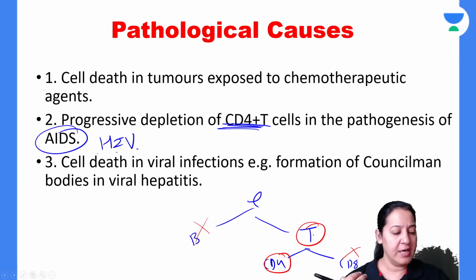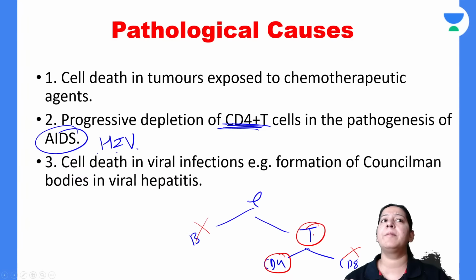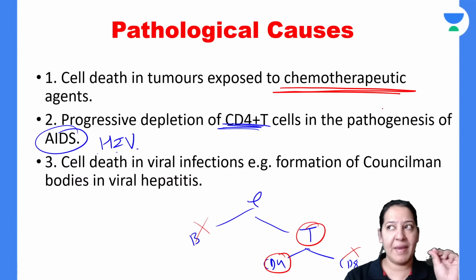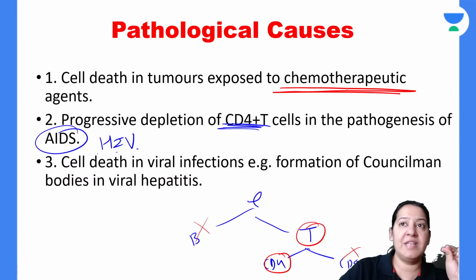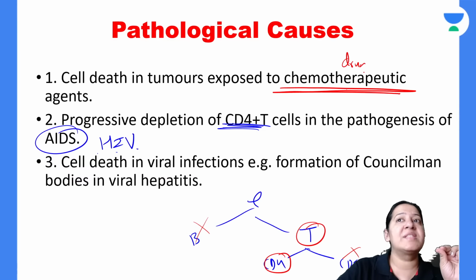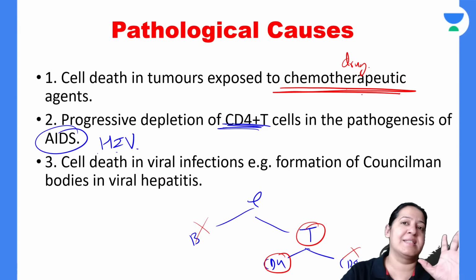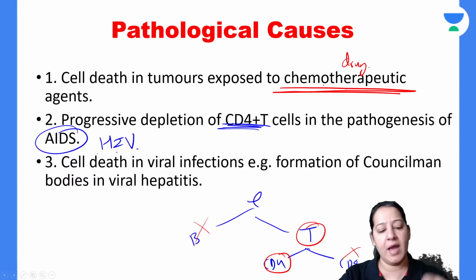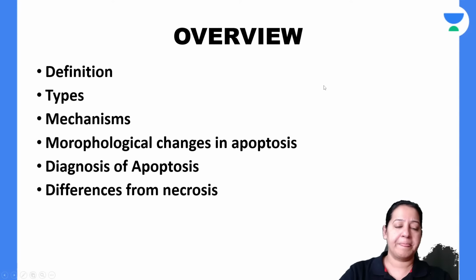Or after that, you can learn it like that during chemotherapy. In cancers, we give chemotherapy, no? So whenever a patient with cancer is given a chemotherapeutic drug, the drug goes inside the body of the patient and kills the cancer cells. How does the chemotherapy drug kill cancer cells? It is via apoptosis. Have you got it? So that is the thing.